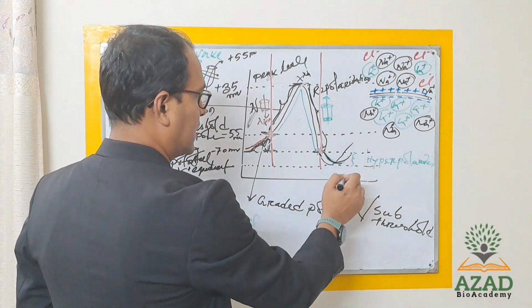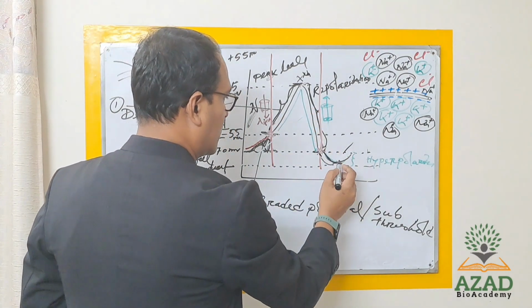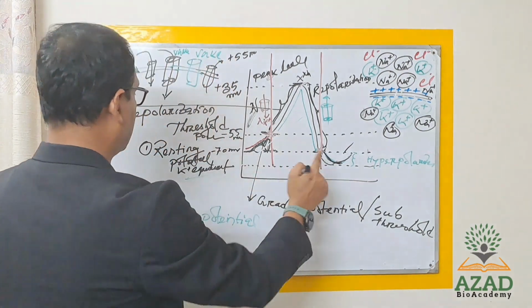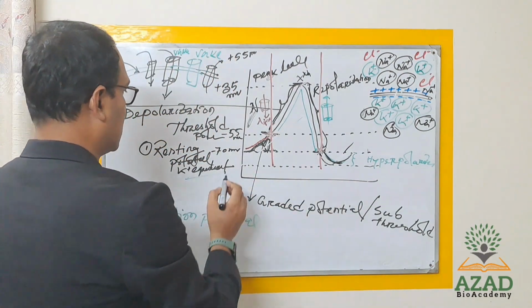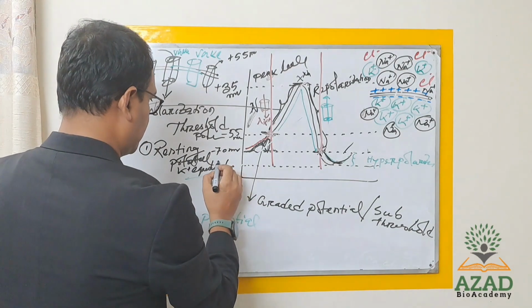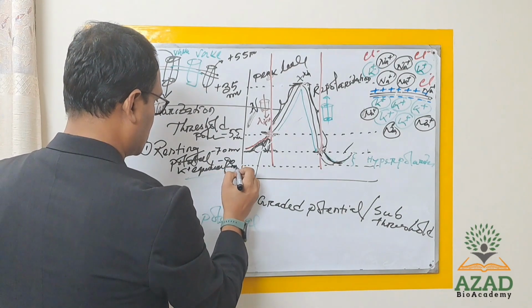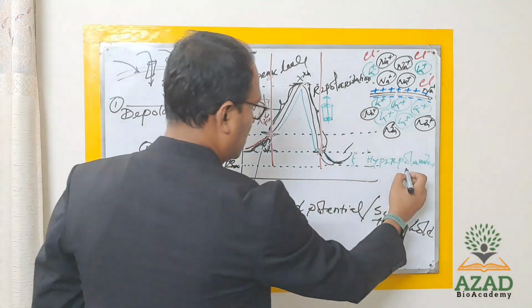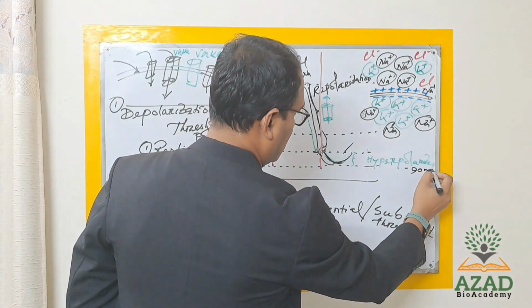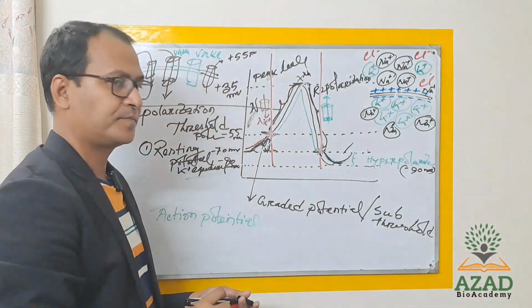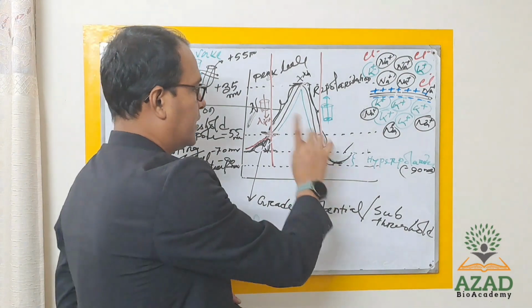That is hyperpolarization. So if you think, this is hyperpolarization, and that potential is minus 90 millivolt. Okay, then what will happen?